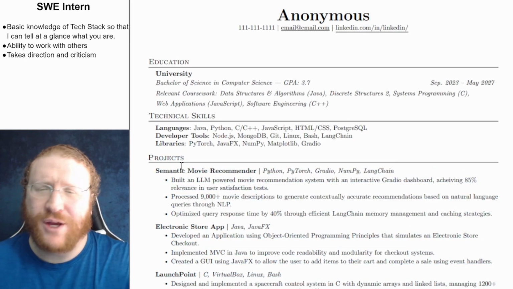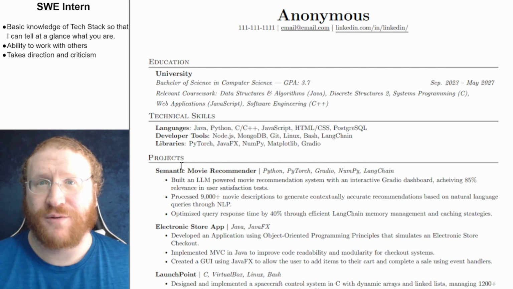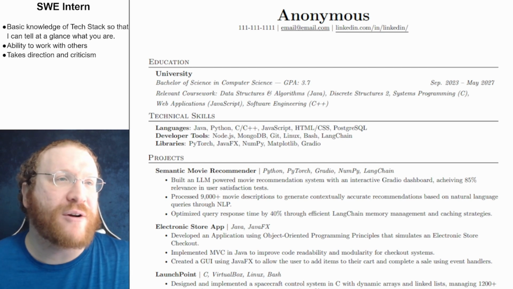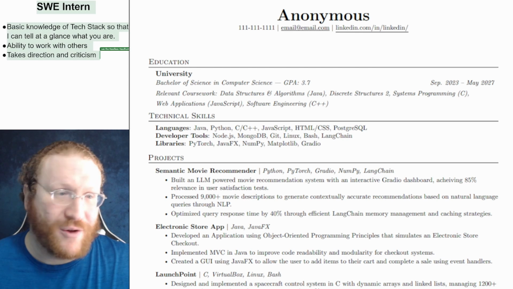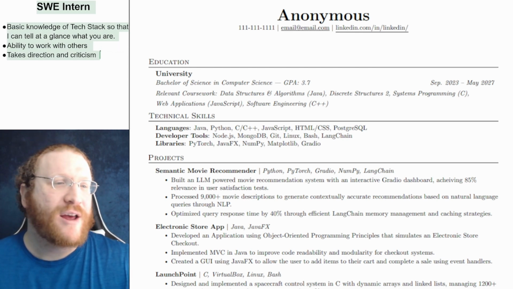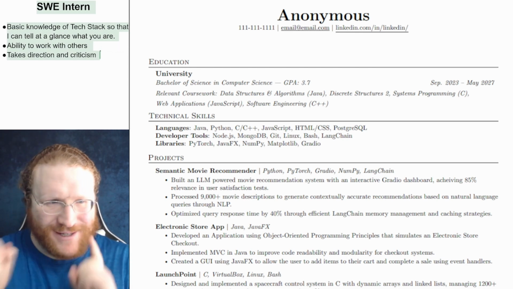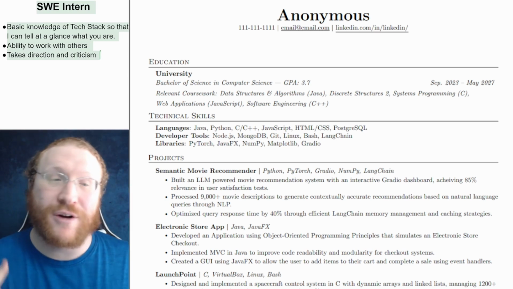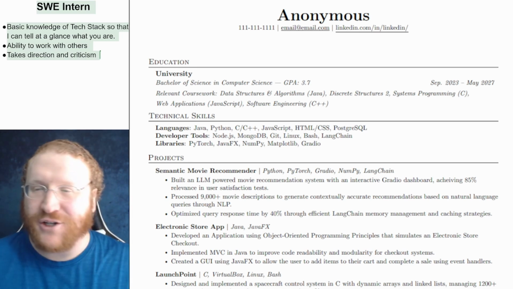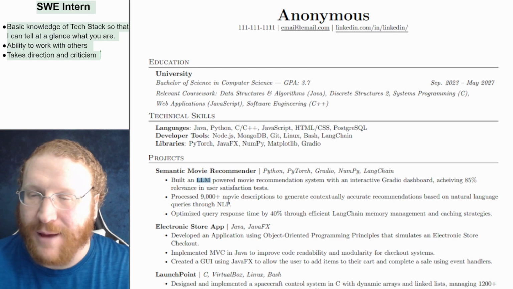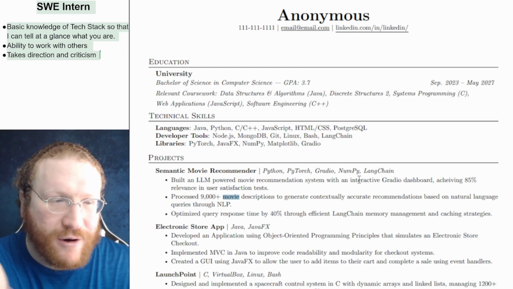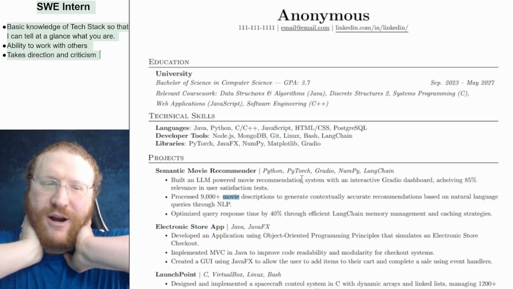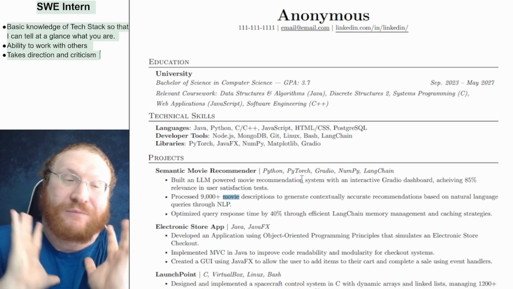But I need to see here that you worked with others. I need to see here that you took direction. I need to see these things. Because remember, the only things that matter are these. If it's not here, and now people can actually see them because I changed up the thing, this is the only thing that matters. During the interview with the manager, you can tell them about the LLM and the NLP. They'd love that. But they don't really care about it that much on the resume.